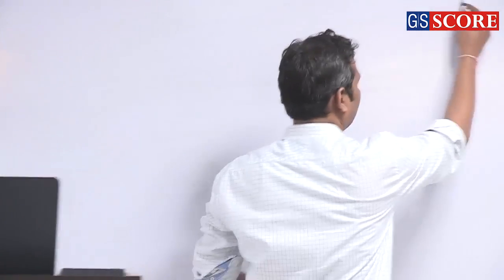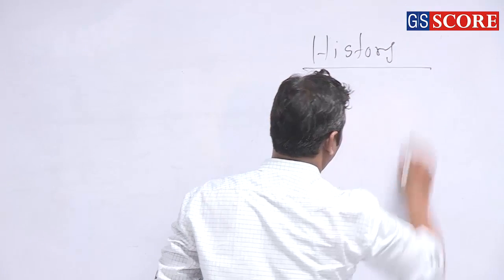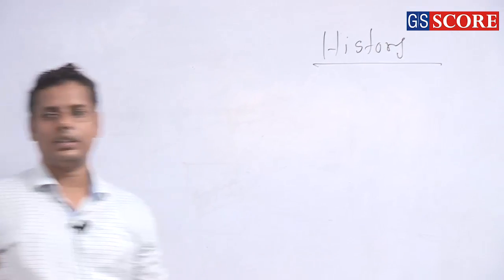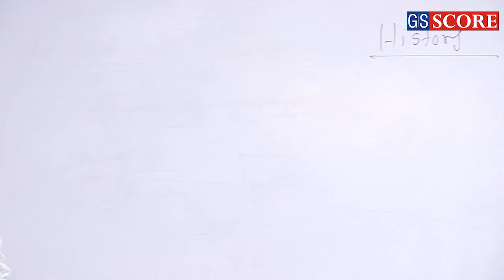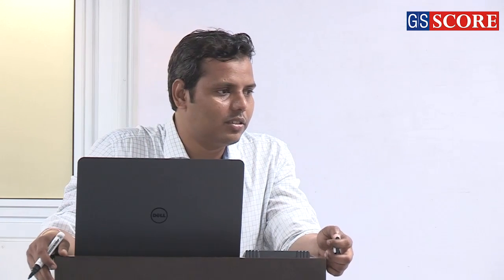So definitely, as you know, the paper is history. So history basically is the study of the past. Based on texts? Text is the only source?